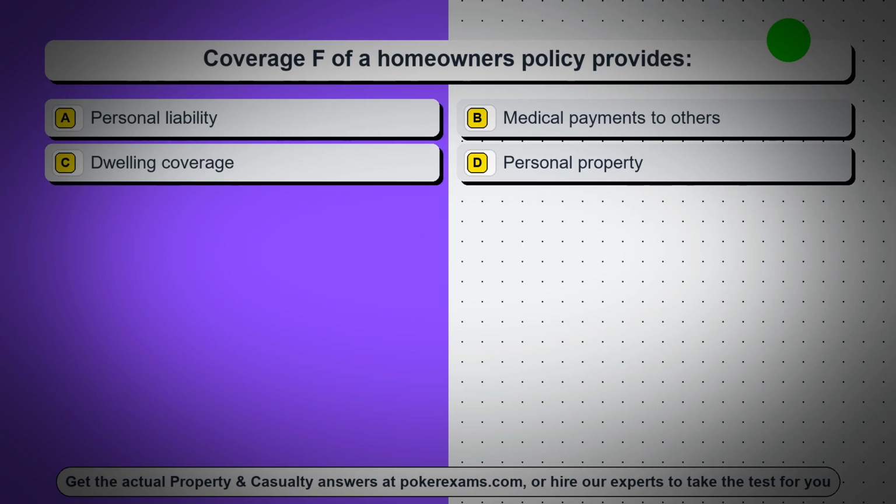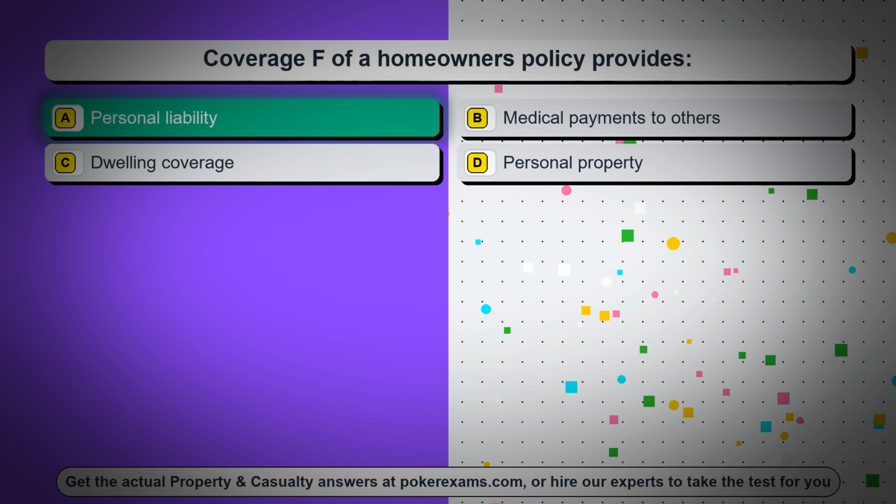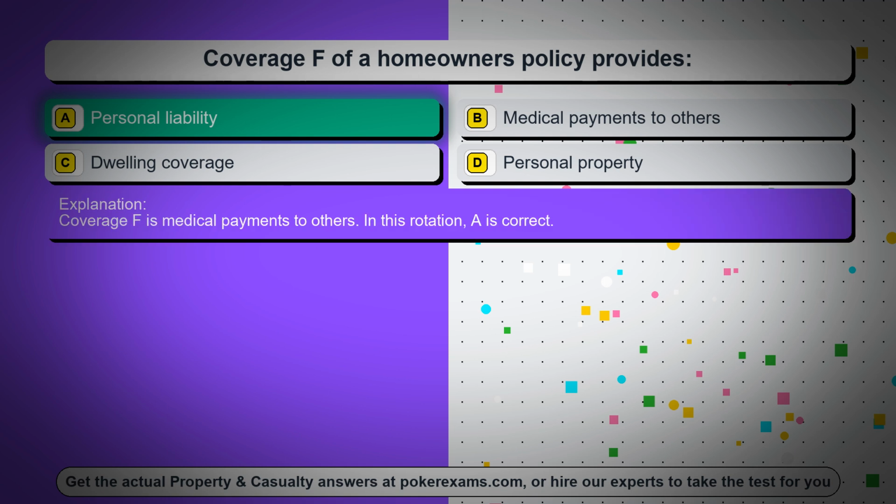Question 83. Coverage F of a homeowner's policy provides. Option A, personal liability. Option B, medical payments to others. Option C, dwelling coverage. Option D, personal property. The correct answer is option A, personal liability. Coverage F is medical payments to others. In this rotation, A is correct.